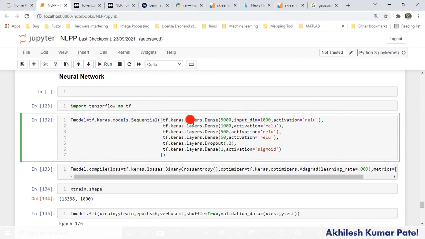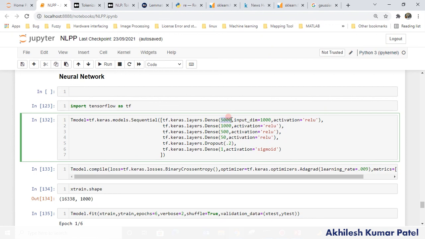So here you see that the first layer is a dense layer. A dense layer is simply the y equals mx plus b equation, whatever it is doing. Then further we provide the non-linear activation functions. Here we are using the rectified linear unit. Inputs we have 1000 features, remember, and we are taking 5000 neurons for the next layer.